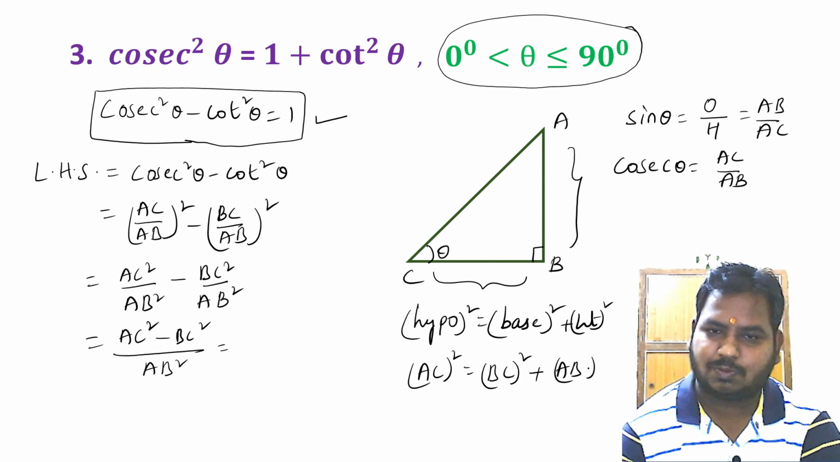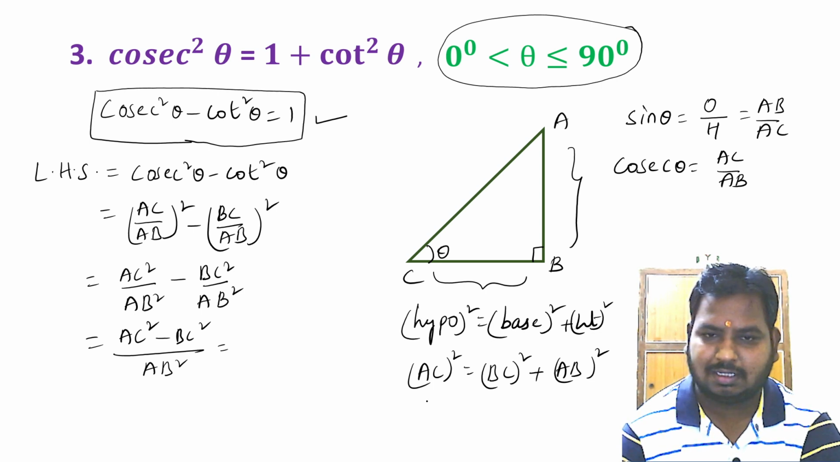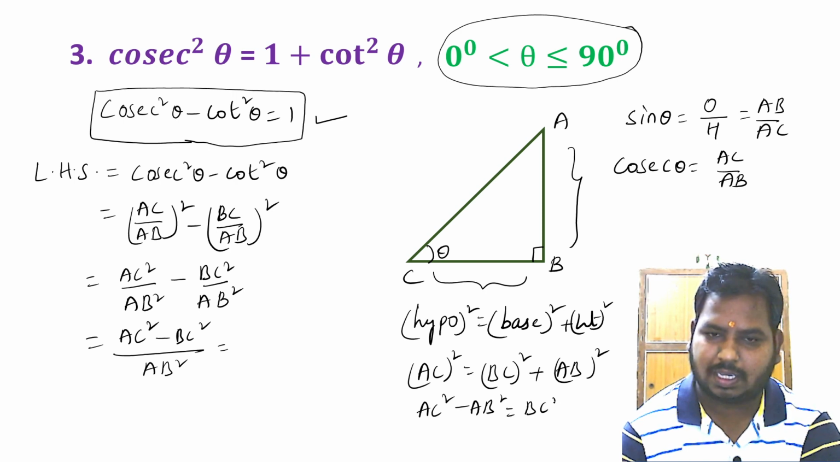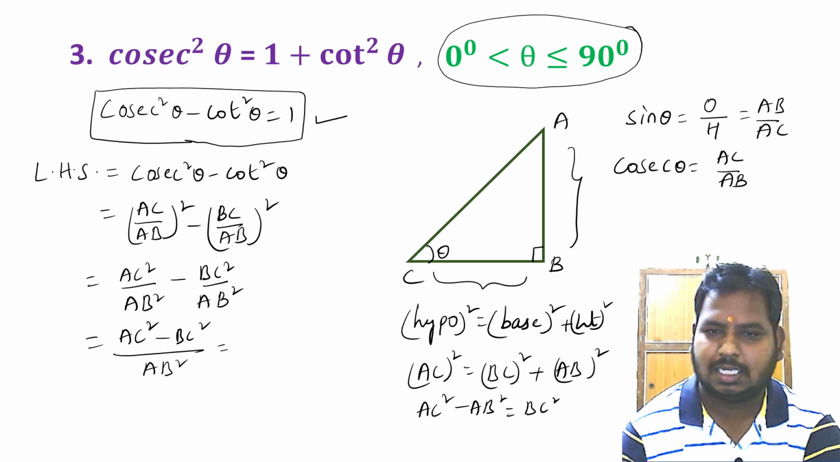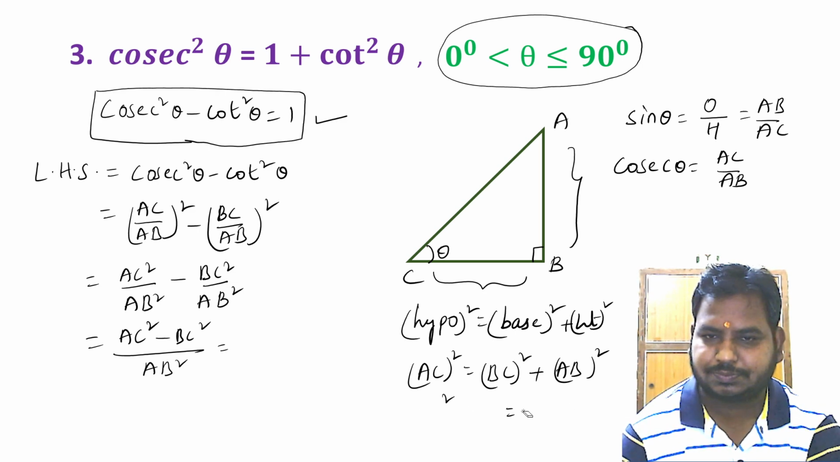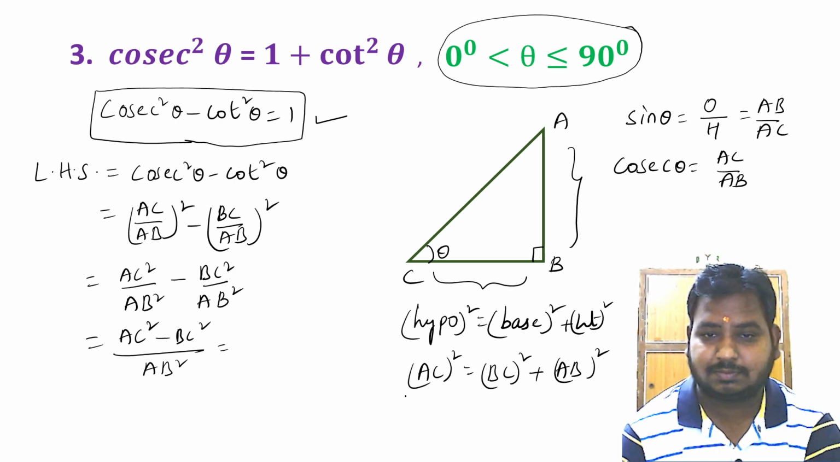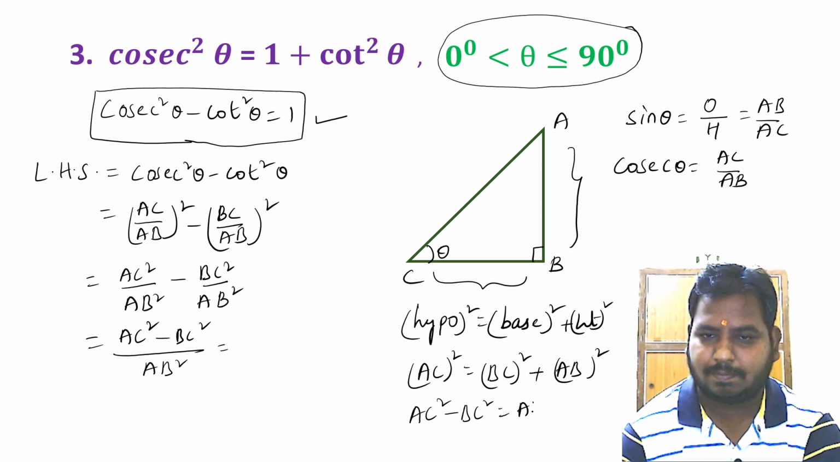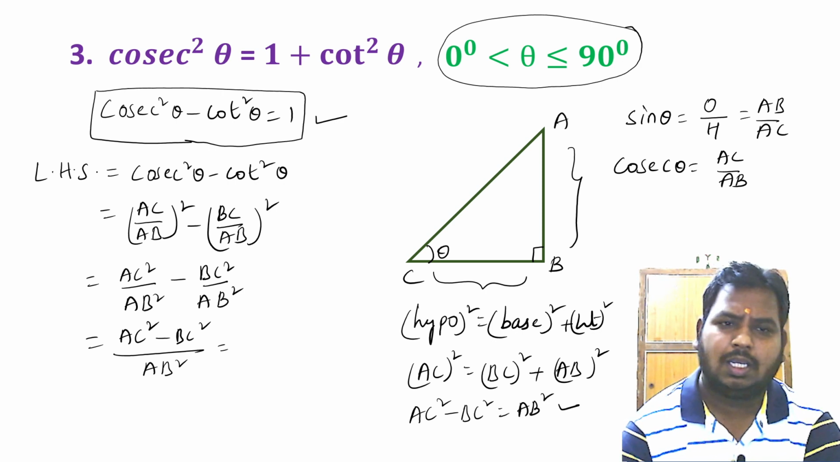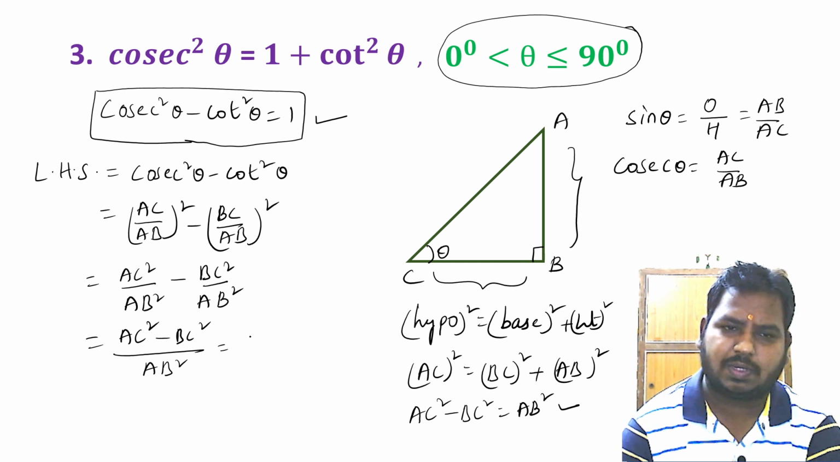Now I'll transpose BC square to left hand side. We are going to have AC square minus BC square is equal to AB square. So AC square minus BC square is AB square.